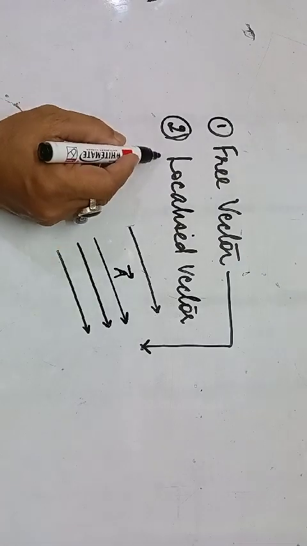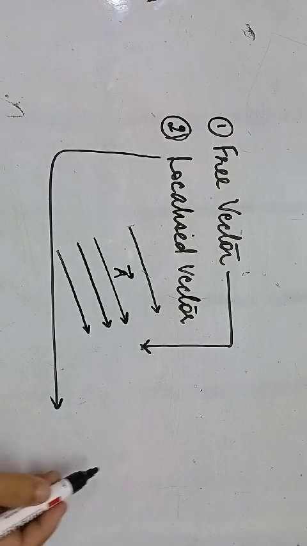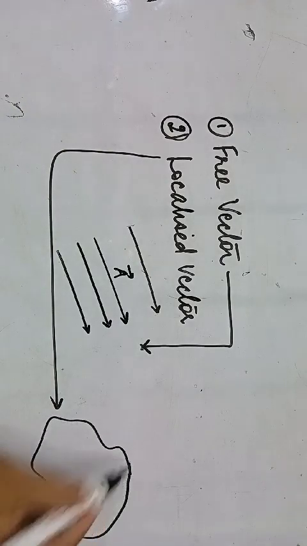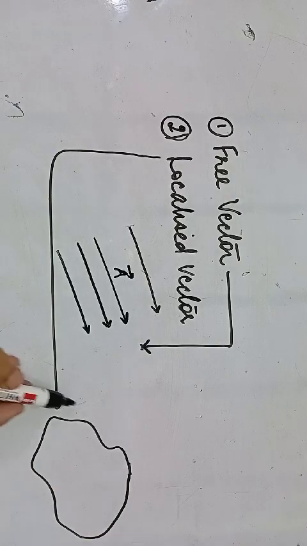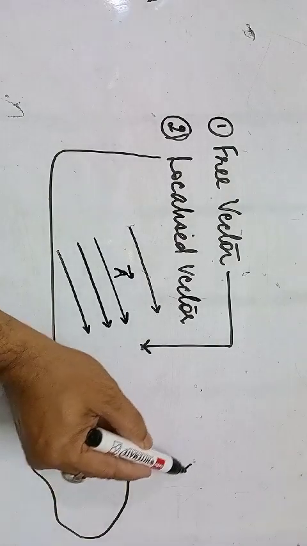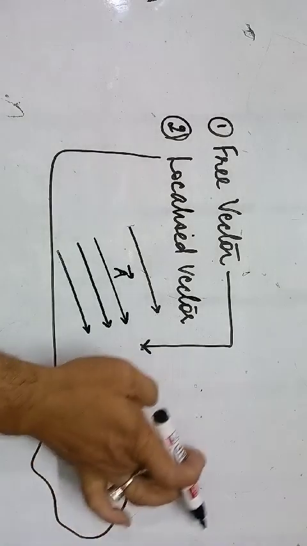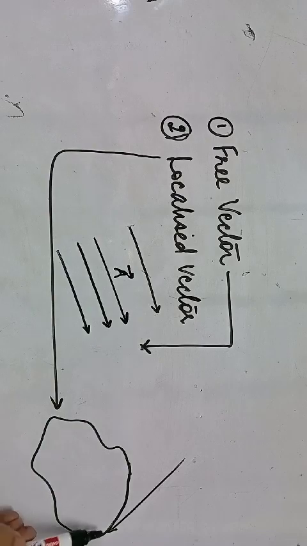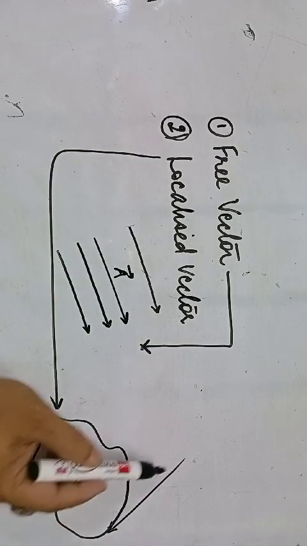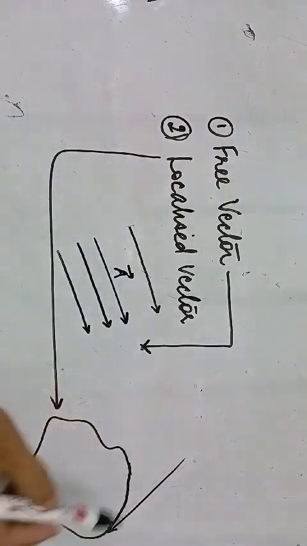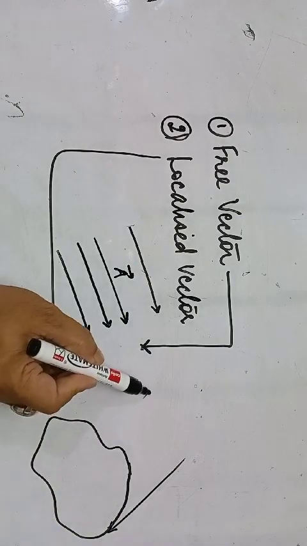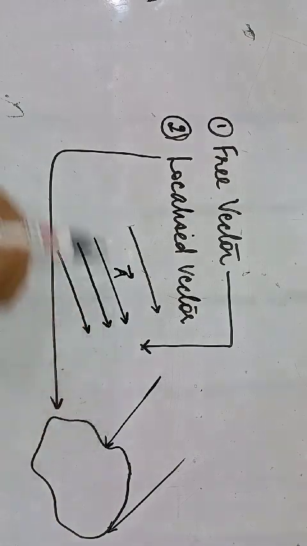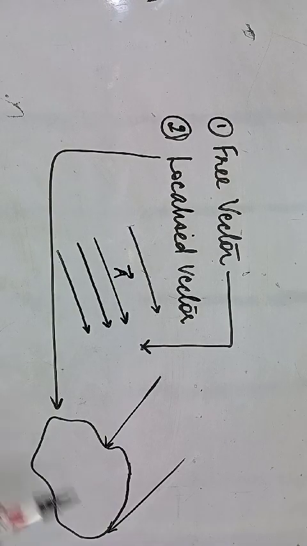Localized vector, let's say for example, we have a rock formation here, and we want to apply a particular vector force at this particular location on this particular rock. Now the same vector, if it is applied over here at this particular position, do you think the end effect of the application of these vectors on this particular shape will be the same?